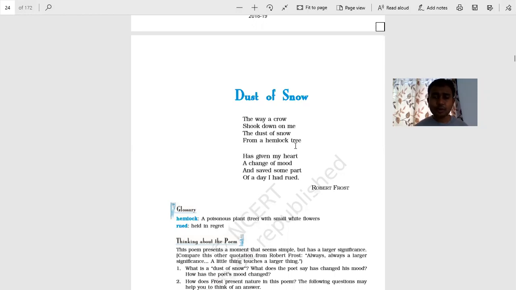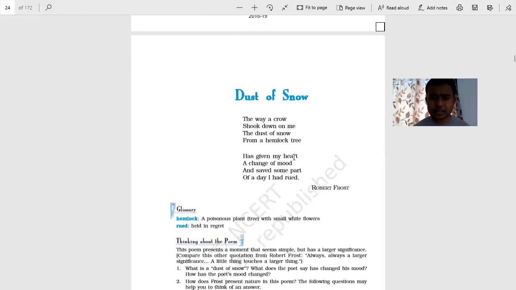And as he was going to commit suicide because he had no other option in his life, the black crow came. Black crow is a sign of fear, death, sorrow, sadness, all ill omen. Ill omen means all bad things that are going to happen in the future. So suddenly the crow comes, sits on the tree and shook down the whole tree. And because of that, the dust of snow. Dust of snow doesn't mean dhul mitti. Dust of snow means the whole snow from the hemlock tree falls over the body of the poet.